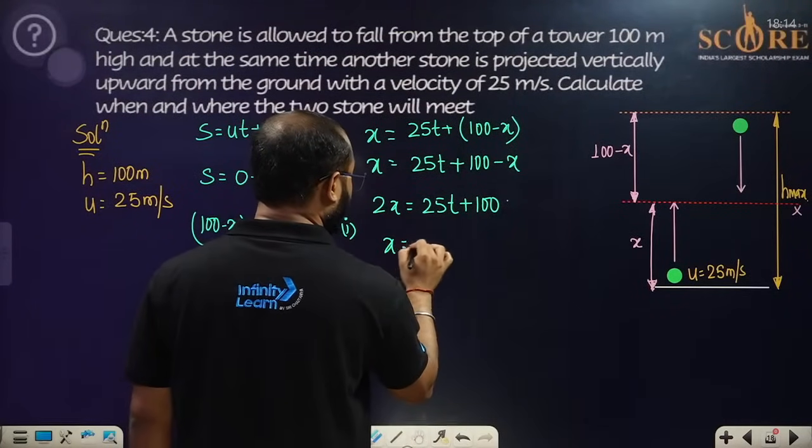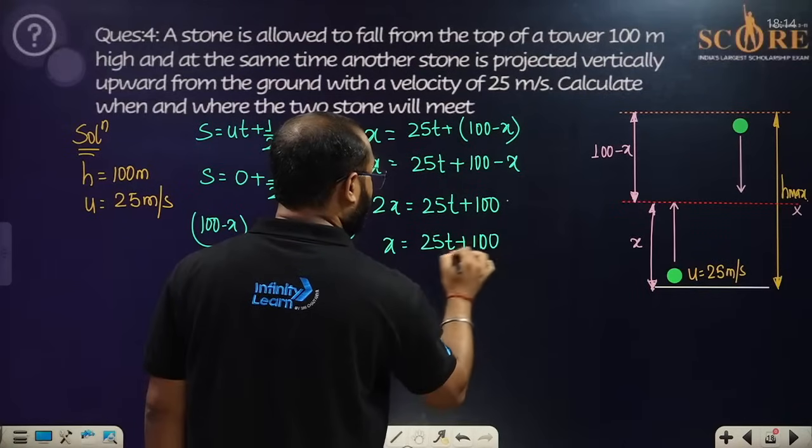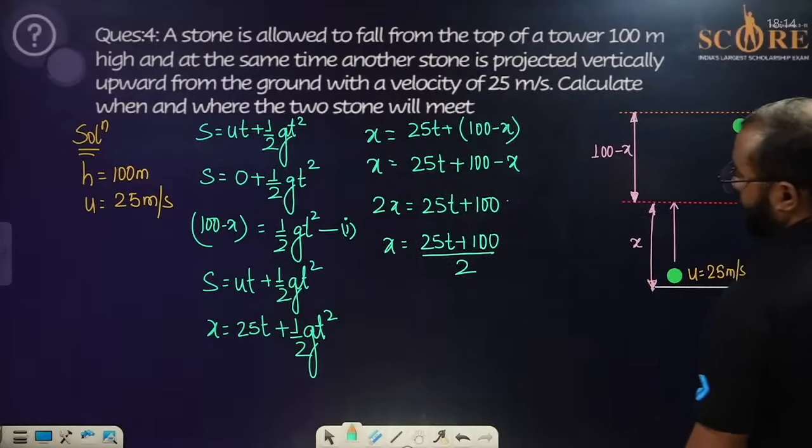The value of X will be equal to 25T plus 100 divided by 2. That is the value of X.